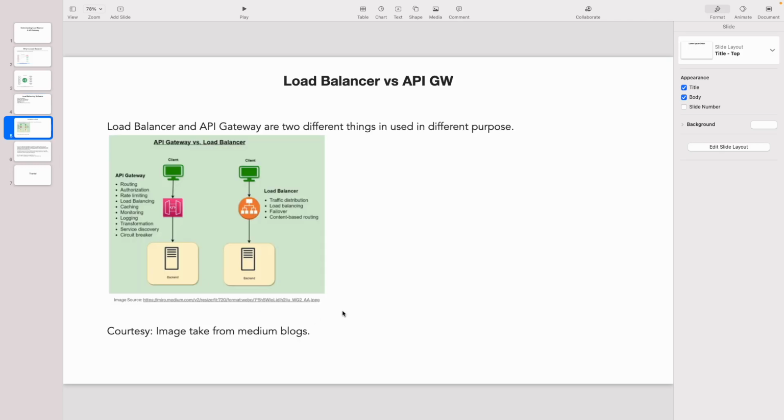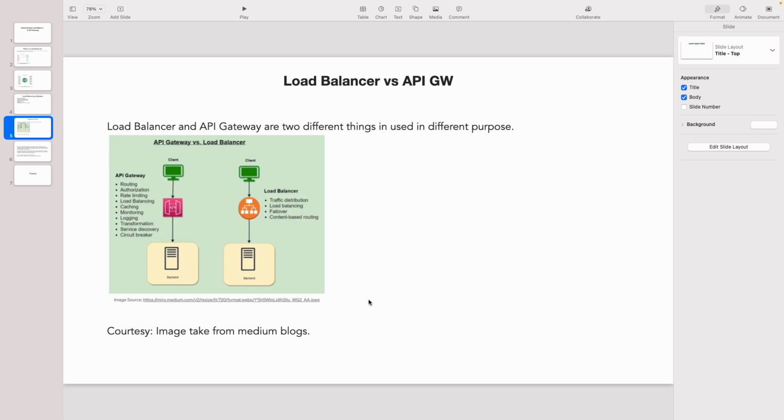Now we are going to discuss how this load balancer is different from the API gateway, because sometimes we overlap their features and functionality. Here it is very clearly defined by someone, and I have taken this image from Medium. Someone has made very clear distinctions between the API gateway and the load balancer.